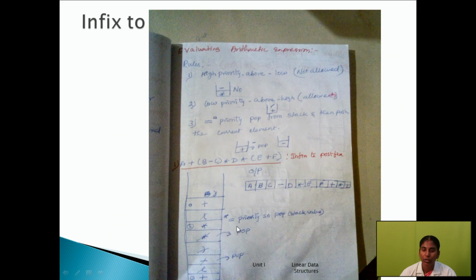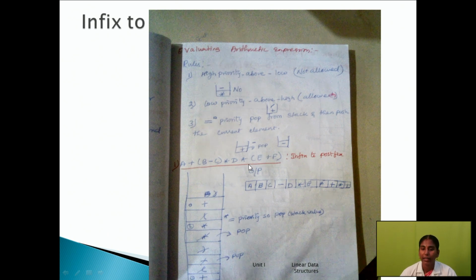If both have equal priority, we delete that operator from the stack and store it in the output box. After that we insert the new star operator onto the stack. Now the stack has the plus operator and then the star operator.